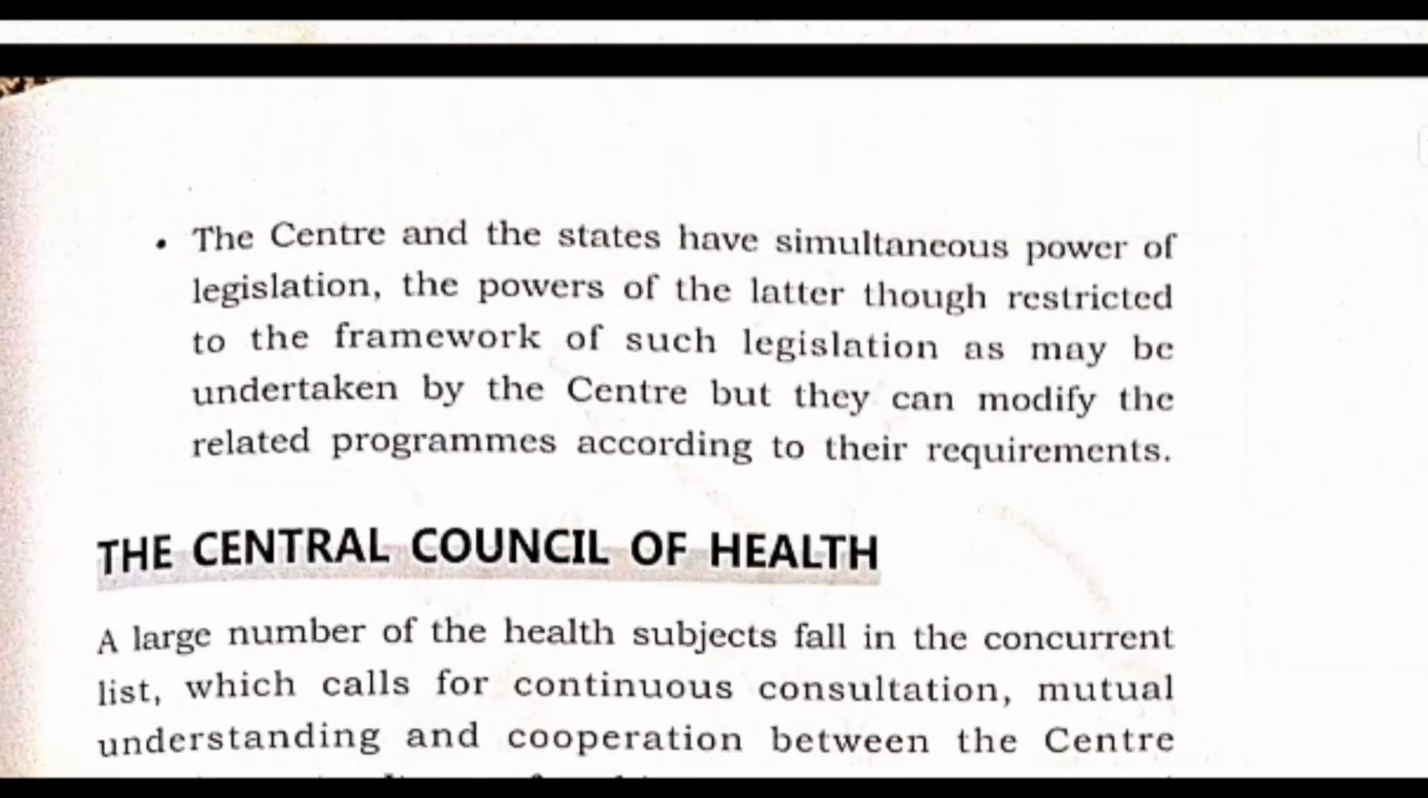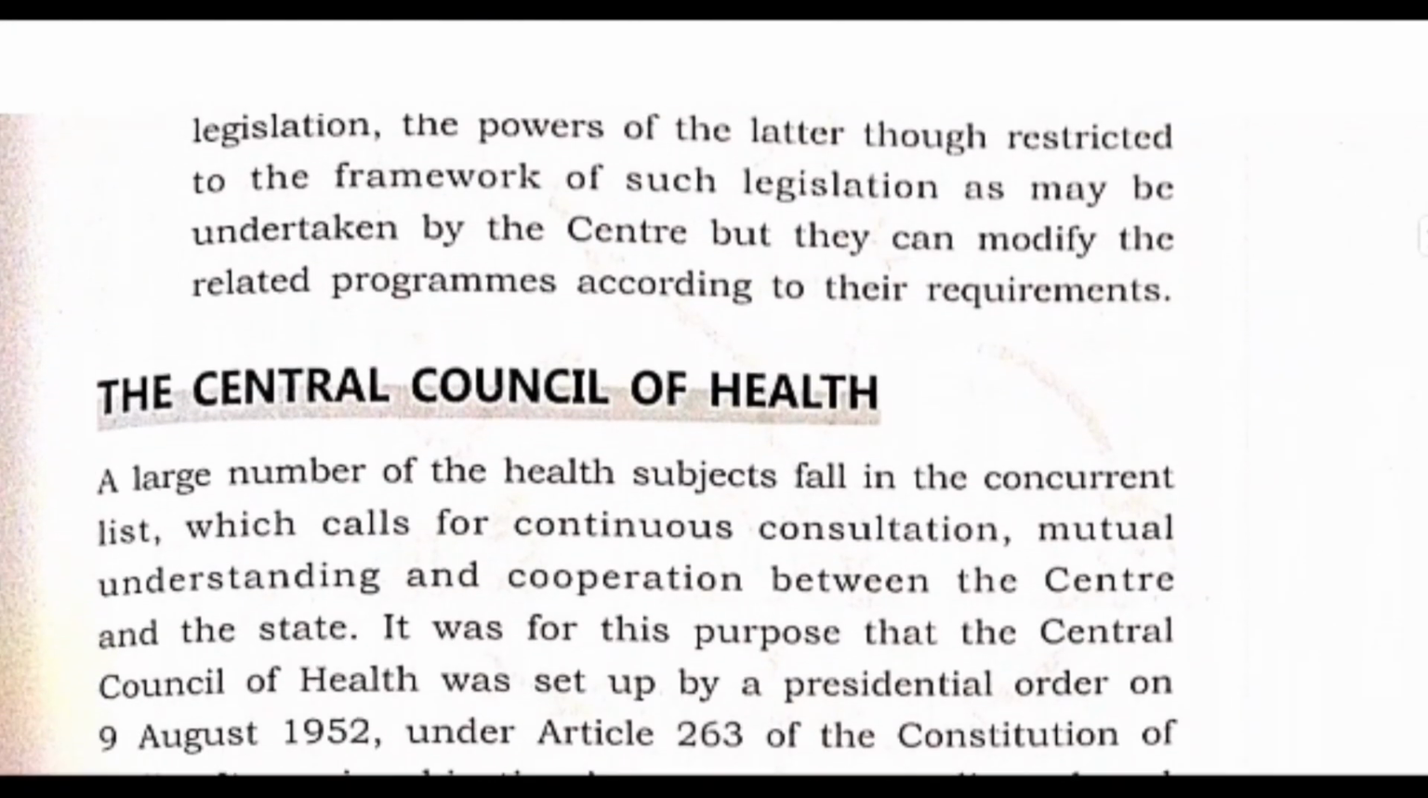Right? So now let us see, the center and the states have simultaneous powers of legislation. The power of the latter, though restricted to the framework of such legislation as may be undertaken by the center, allows them to modify the related programs according to their requirements. So it means that the central government does not have to be rigid all the time. It can modify the function. The state governments can modify the functions according to their convenience.